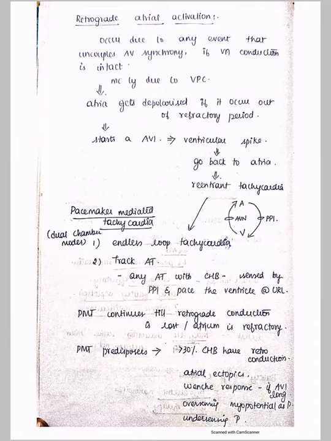As we have seen, atrial ectopics can start the circuit and go into pacemaker mediated tachycardia. And if the AV interval is long, we have seen the Venki response as a safety measure to prevent pacemaker mediated tachycardia. But if the AV interval is not proper, if it is too long, one of the beats can fall in the non-refractory period, and then it can start an endless loop tachycardia.